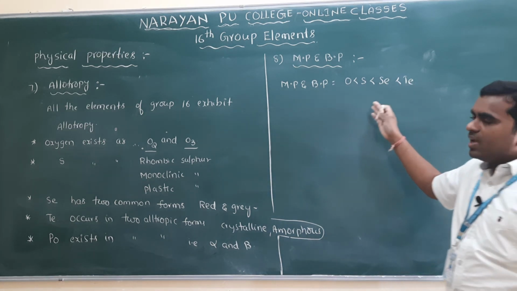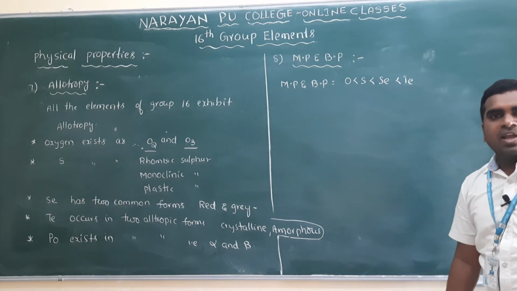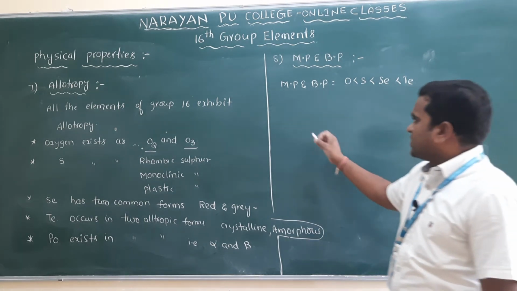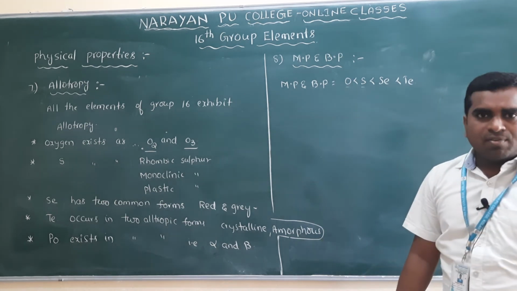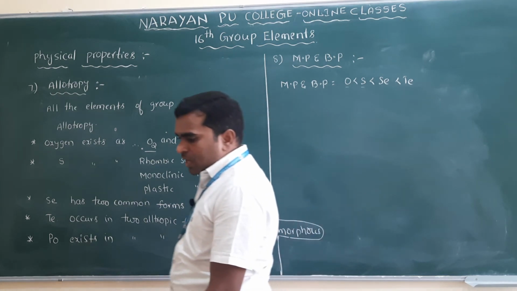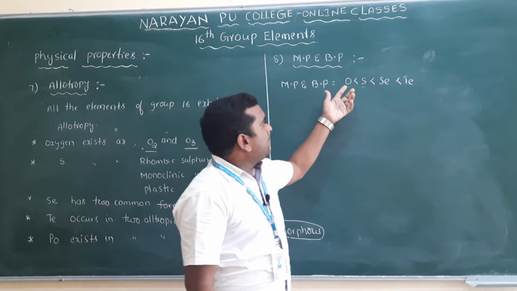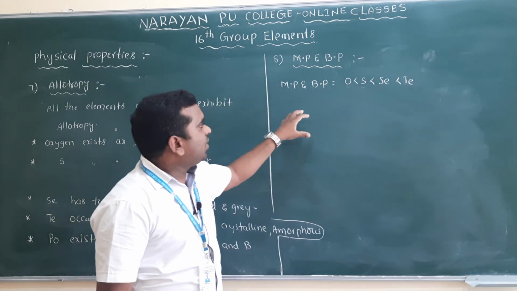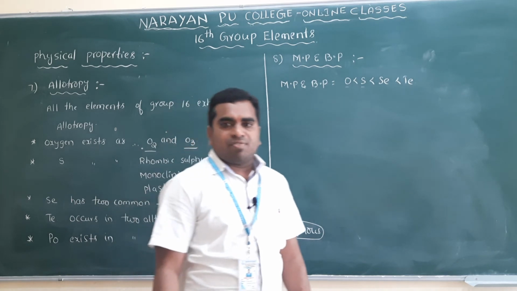Because size increases, van der Waals forces increase, automatically melting and boiling points increase. But compared to oxygen and sulfur, there is a large difference between the melting and boiling points of oxygen and sulfur. So what is the reason for that?